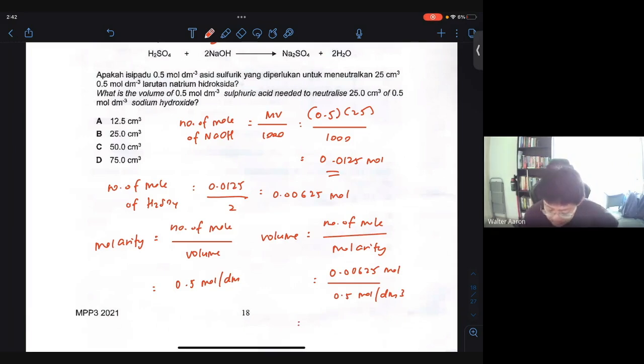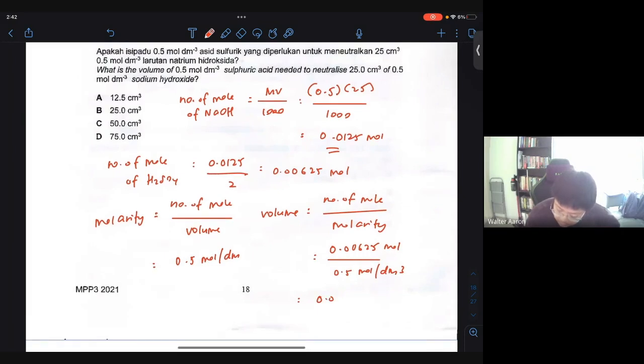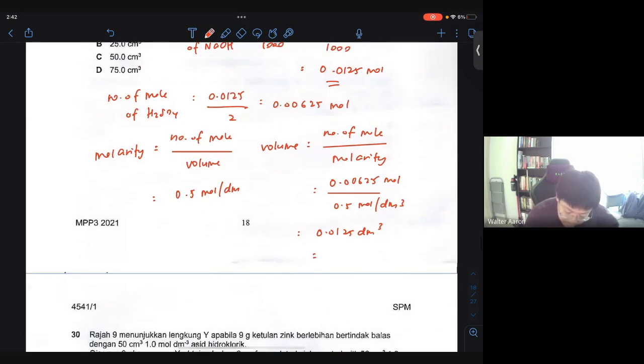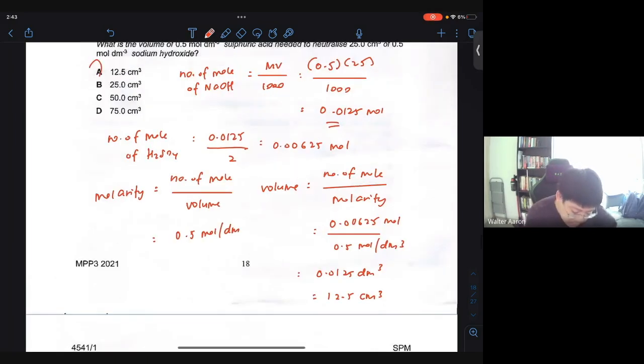Calculate that, and the answer is 0.0125 dm cube. Times 1000, you get 12.5 cm cube. So the answer here will be A.